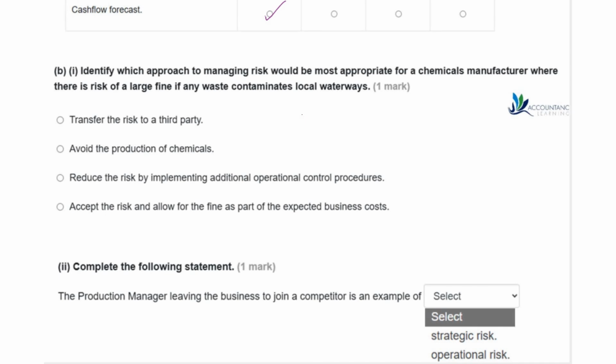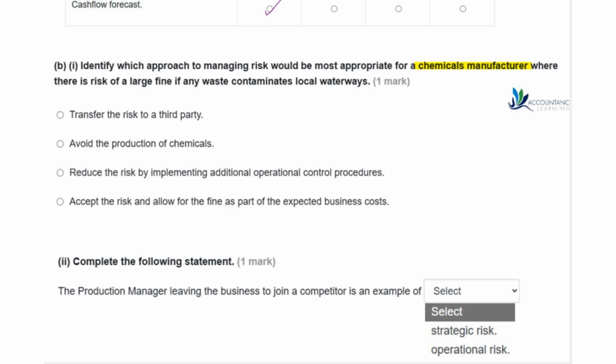Part B, identify which approach to managing risk would be most appropriate for a chemicals manufacturer where there is a risk of large fine if any waste contaminates local waterways. So this is a chemicals manufacturer, so the business is making the chemicals. So do we transfer the risk to a third party? Do we just avoid producing chemicals? Do we reduce the risk by implementing additional operational control procedures? Or do we just accept the risk and allow for the fine as part of the expected business costs?